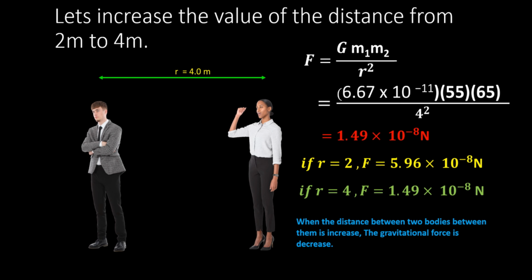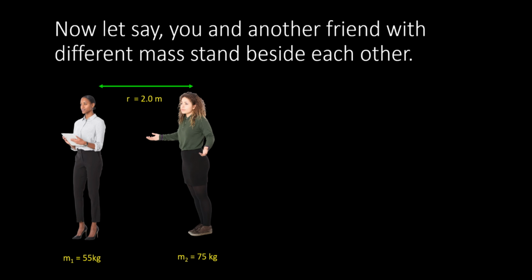We can conclude that when the distance between two bodies is increased, the gravitational force is decreased. Hence, more separation distance will result in weaker gravitational forces. Now, let's say you and another friend with different mass stand beside each other.